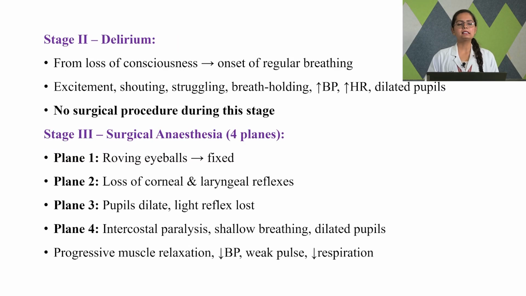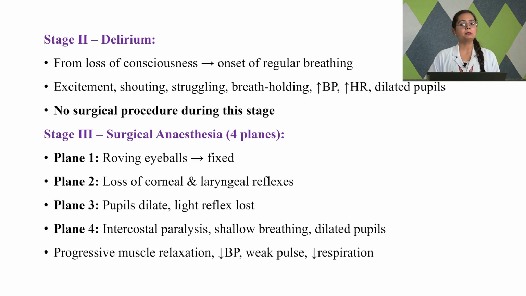Next, we have the second stage of anesthesia, which is called delirium. In order to remember this second stage of anesthesia, the one word that you can remember is excitement. So in the second stage of anesthesia, the patient is undergoing an excitement stage. It lasts from the loss of consciousness to the onset of regular breathing.